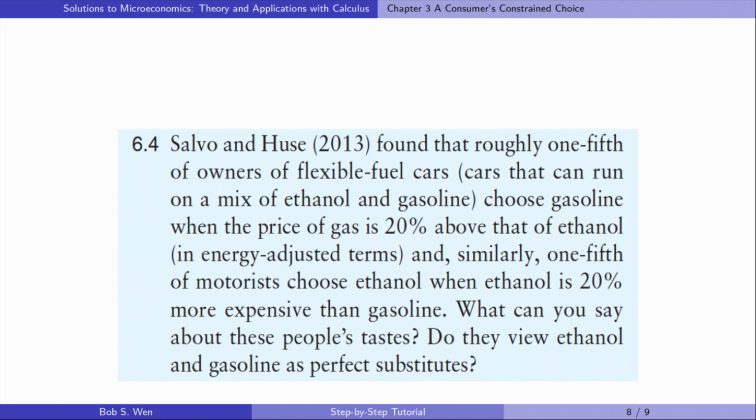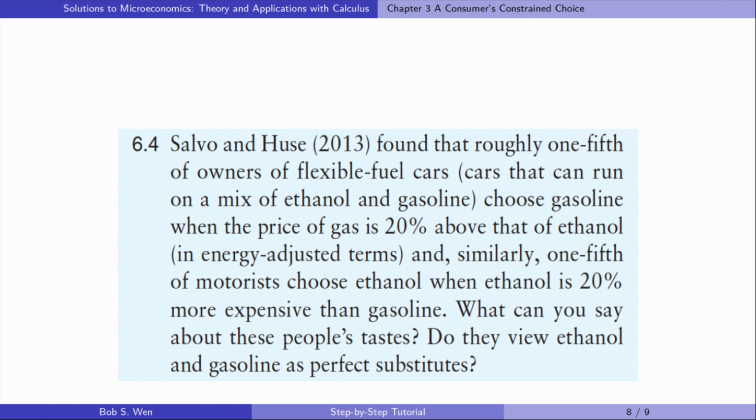Let's do exercise 6.4. Researchers found that roughly 1/5 of owners of flexible fuel cars choose gasoline when the gas price is 20% above that of ethanol. Similarly, 1/5 of motorists choose ethanol when ethanol is 20% more expensive than gasoline. What can you say about these people's tastes? Do they view ethanol and gasoline as perfect substitutes?